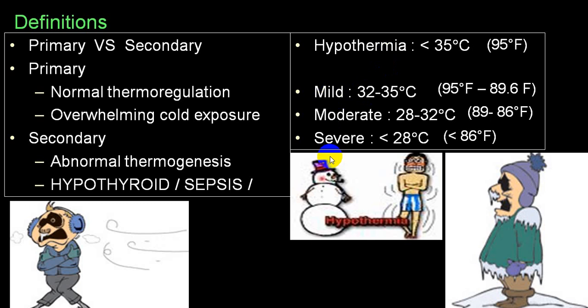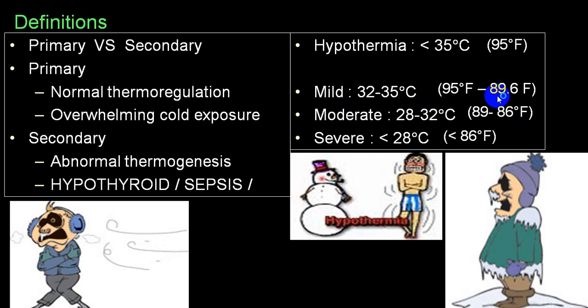As far as mild, moderate and severe is concerned, mild means between 32 to 35, or between 95 to 89.6 degrees Fahrenheit. Moderate means if your body temperature falls between 28 to 32, or in Fahrenheit 89 to 86, lowest is 86. And severe means less than 86, or less than 28 degrees centigrade.